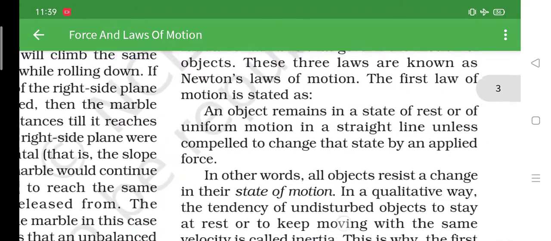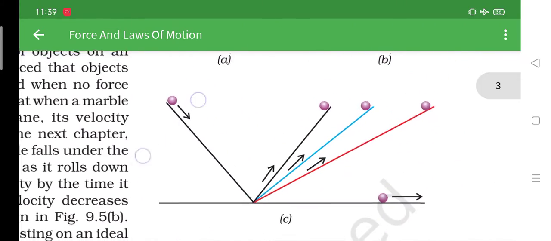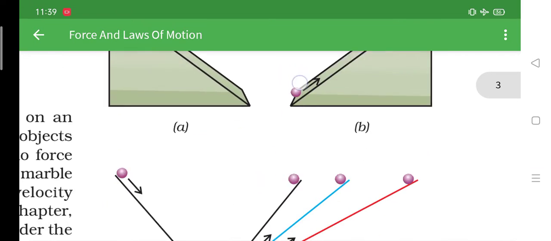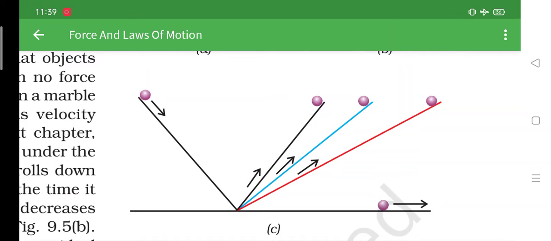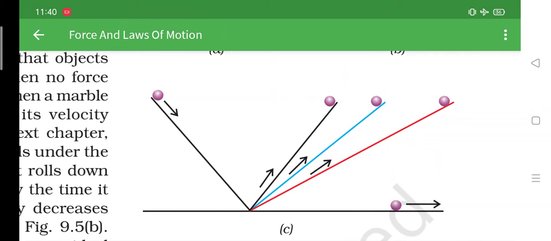So what he is trying to say is that when you release this marble from a certain height at different angles, it will travel to different distances. Suppose you release it at the same angle, you see equal distance. If you take the right hand side angle further up, it will travel more. The same way, the more you take the right hand side, the more it travels. And what if the plane is horizontal? That means the plane is straight. So you see, it will keep traveling to a further extent.